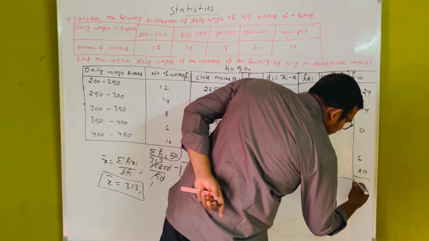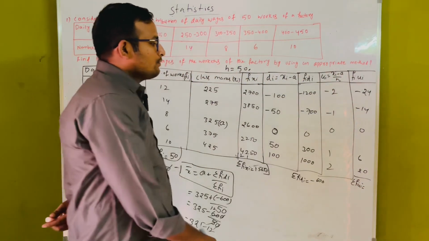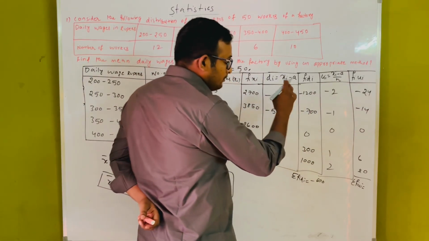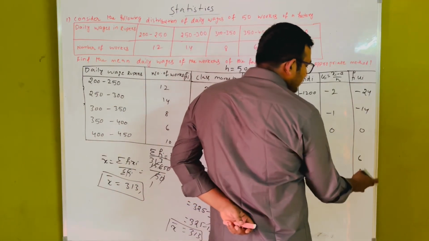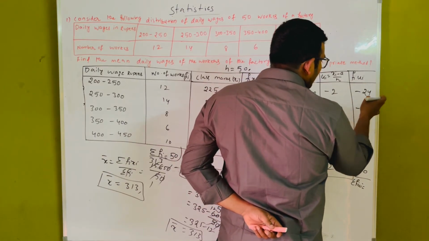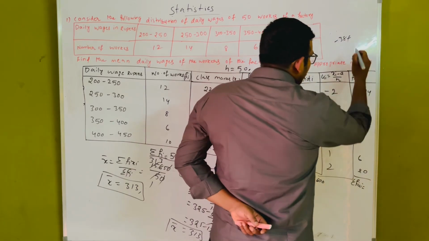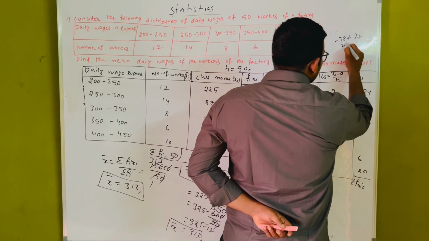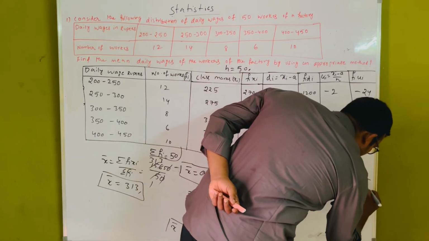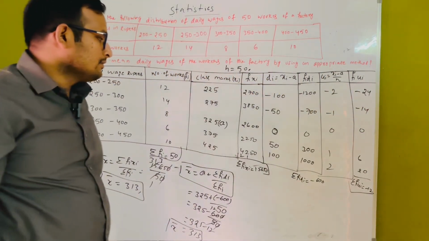But everyone knows sigma fi ui we can do this way. We can calculate negative values on one side and positive values on one side. Then we take the highest number and subtract from it. We'll get the answer: 24 minus 14, we can add this one, minus 38 plus 26, 26 minus nothing but 12. We'll get minus 12. We'll get the value of sigma fi ui as minus 12.